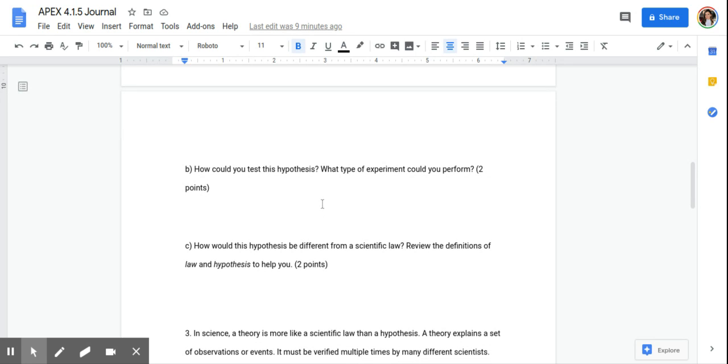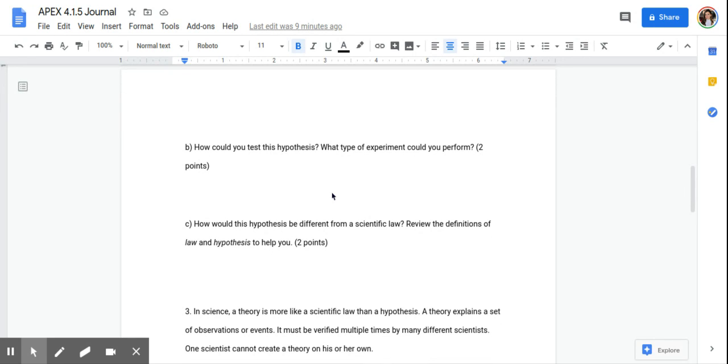How could you test this hypothesis? Which type of experiment could you perform? So you would just describe what you would do. So let's say you were to test how much sunlight each area of the yard gets. Maybe there's one area that doesn't get as much sunlight. You could try planting the trees not in the area of sunlight and see if that changes anything. Or plant more in the shaded area, see how that affects it. So really, whatever you wanted to try to do to test that hypothesis.